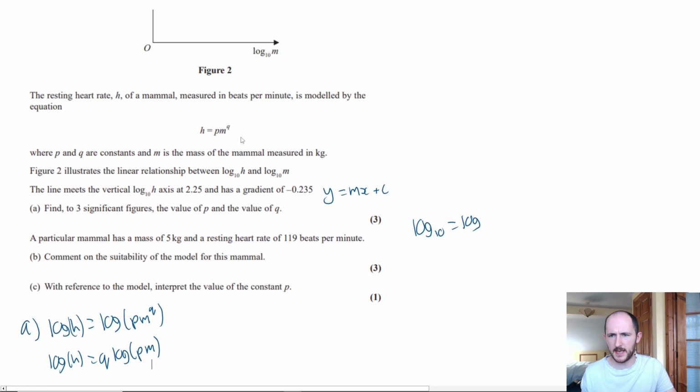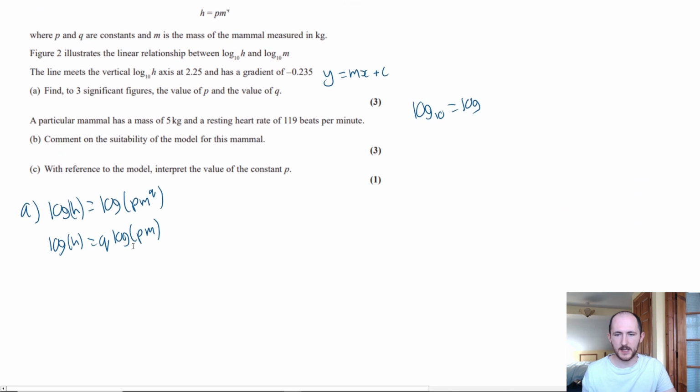Now, if I look at the kind of question here, log m is what x is. It's the variable. We're varying m. We're not varying p. So I'm going to put the m first. So we have log h equals q log m in brackets plus q log p.